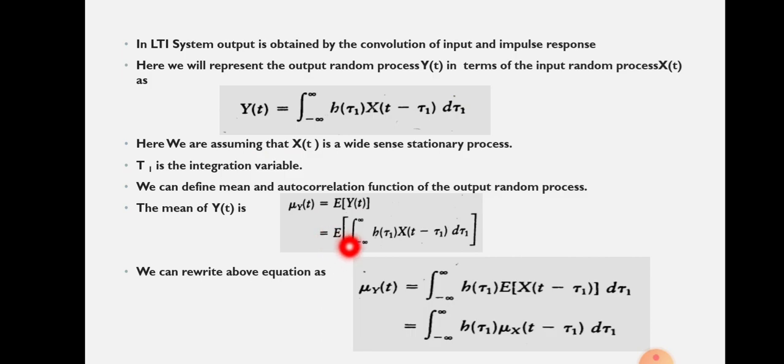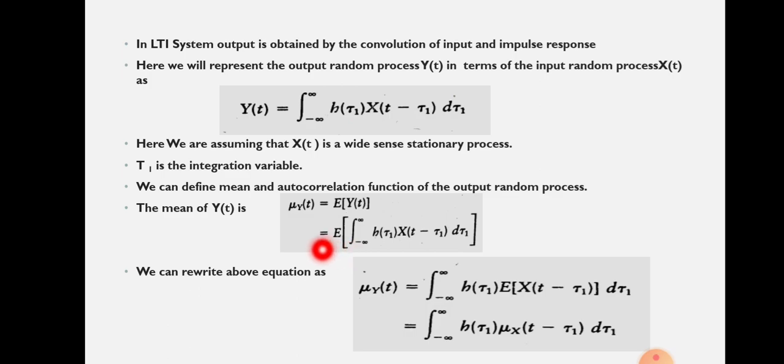So instead of y of t, what is y of t? We know that y of t is the output of the LTI filter, and that output is given by this convolution integral. So we can substitute this equation. That will be equal to the expectation of the integral from minus infinity to plus infinity of h of tau 1 into x of t minus tau 1 into d tau 1. That is a simple substitution of the y of t equation.